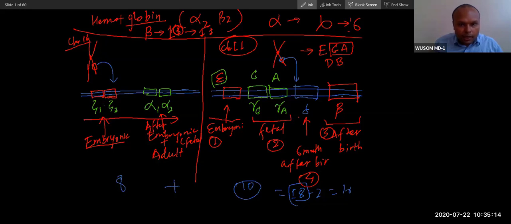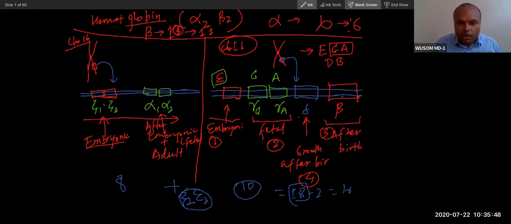So any of the sisters of this beta will marry a brother and form globin. Either zeta will come like this, and any of these epsilon will come here during the embryonic phase. 2 zeta and 2 epsilon will form, and they will marry and form a globin chain. There has to be one male and one female. I'm just saying male and female so that you will understand. It is not actually male and female, these are simple proteins.